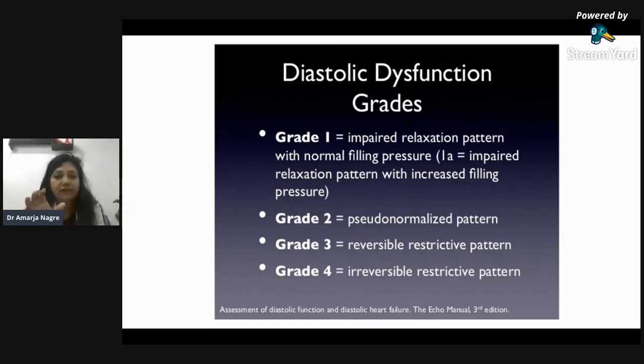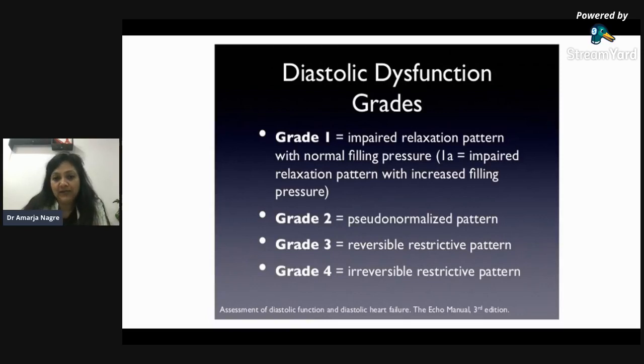The name itself simplifies it: impaired relaxation. Which tells us that only the relaxation is impaired, but the normal filling pressures are normal. That is why most echo reports may say diastolic dysfunction grade 1, and we are not bothered about it. We are like, okay, it is okay types only. We need not bother so much about it. Why? Because the filling pressures are normal in this. So grade 1 is impaired relaxation. Very easily we can remember this.